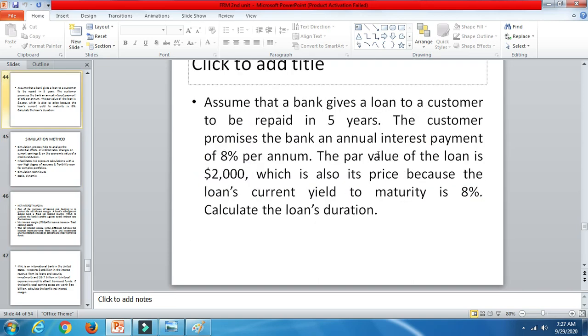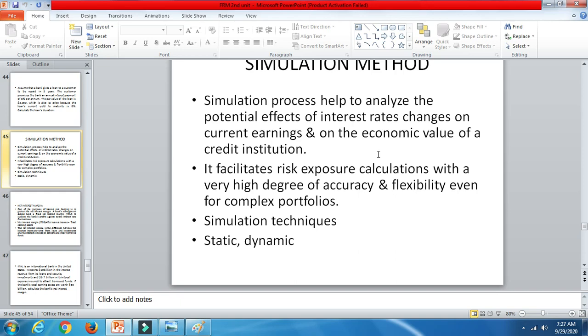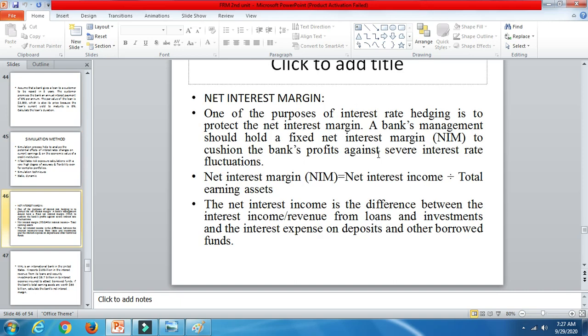So the next method is simulation, which I have discussed just now. The next is, this is a part of duration itself, net interest margin. This is a very important method for hedging the risk, because for reducing the risk, banks have to hold a fixed interest margin to safeguard the bank profits against any severe interest rate fluctuations as such.